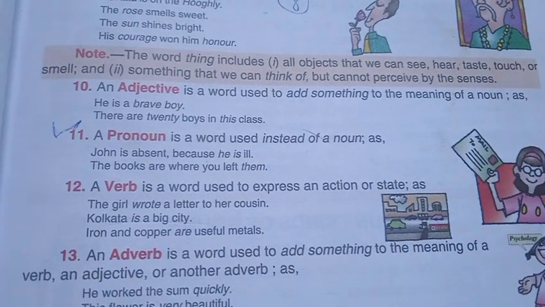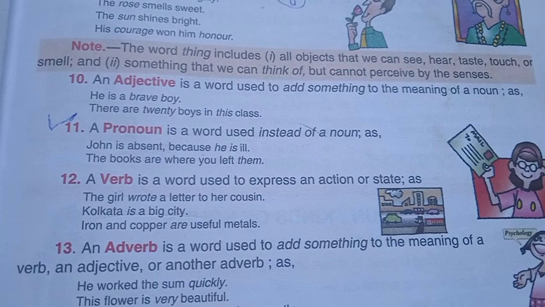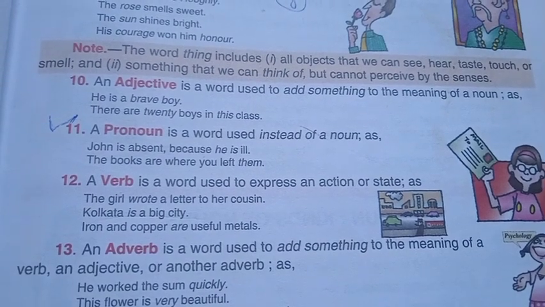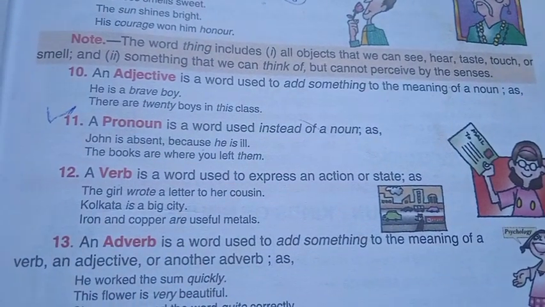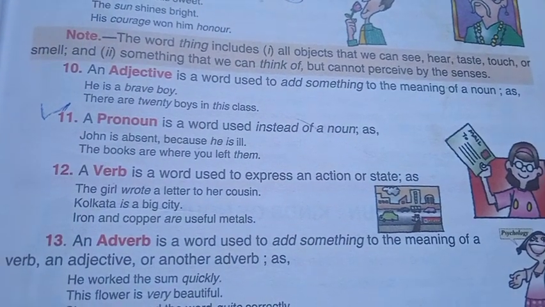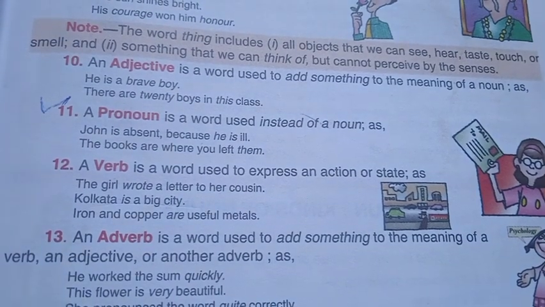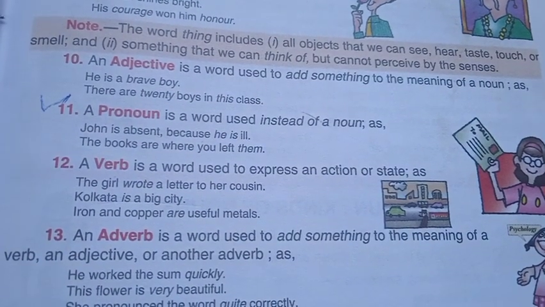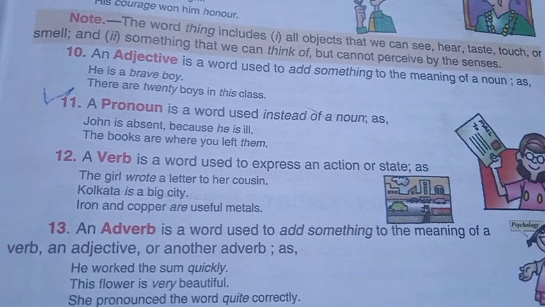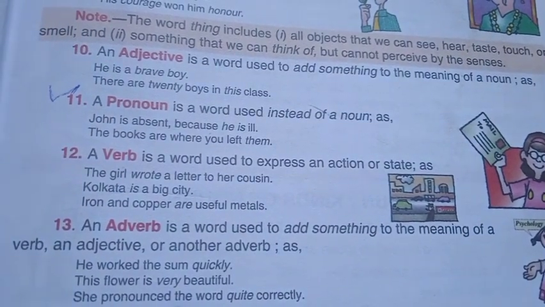The word "thing" includes all objects that we can see, hear, taste, touch, or smell, and something that we can think of but cannot perceive by the senses. An adjective is a word used to add something to the meaning of a noun, as in "He is a brave boy. There are 20 boys in the class."